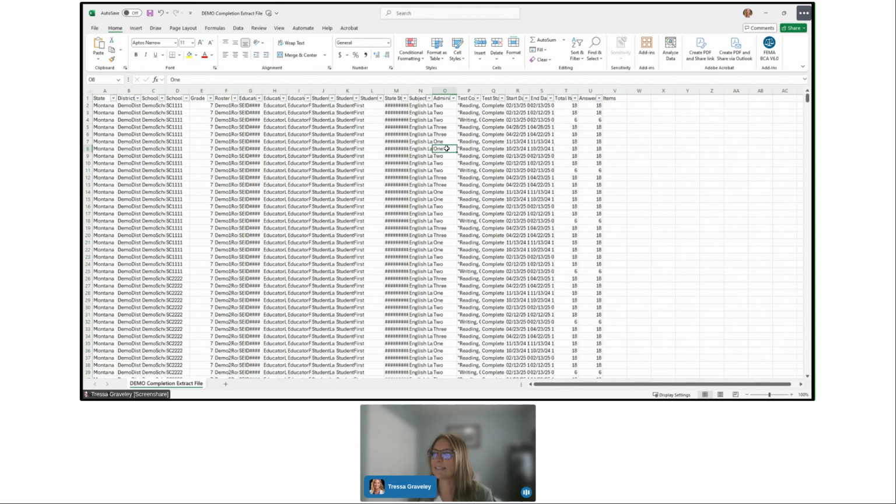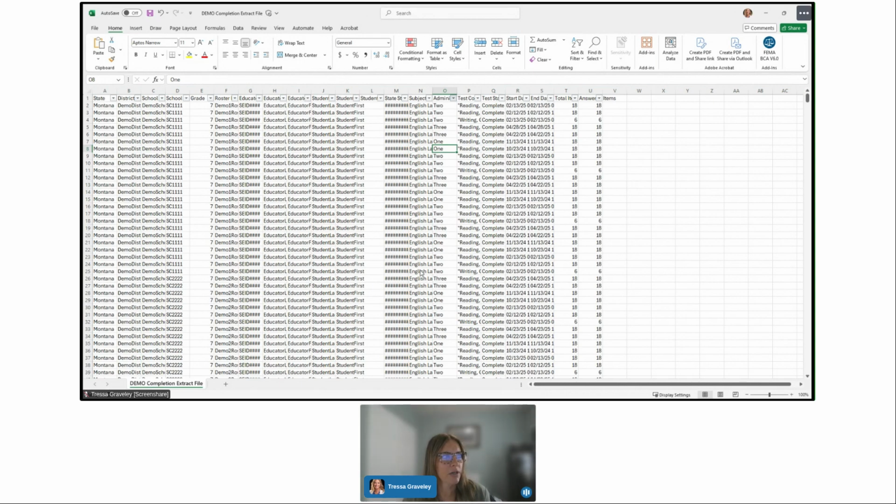So let's say that we're in window 4. So we want to make sure, because we really can't do anything about previous testing windows, right? We can't have students take testlets back in window 1, 2, or 3. So you want to select only the current testing window.